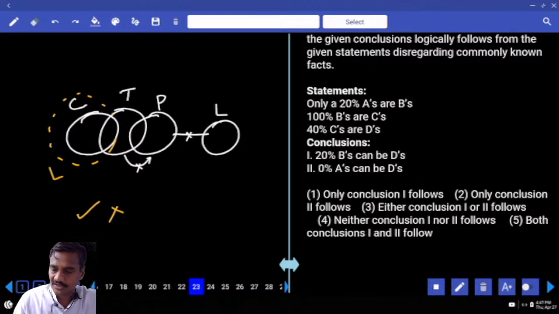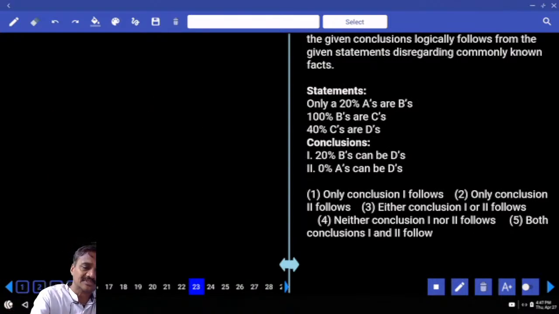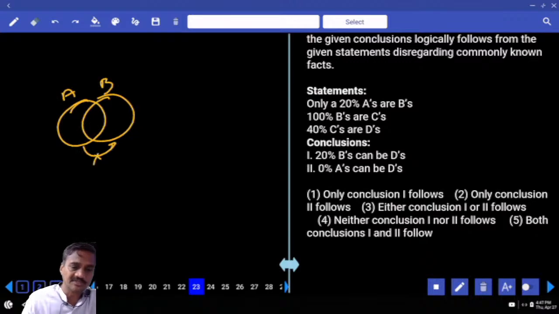Then 23rd: only 20% of A's are B's. What do you mean by this one? Only some, that means some A's are B's. Only some of the A's are B's, but not all. And 100% B's are C's means this entire B is a part of this C.